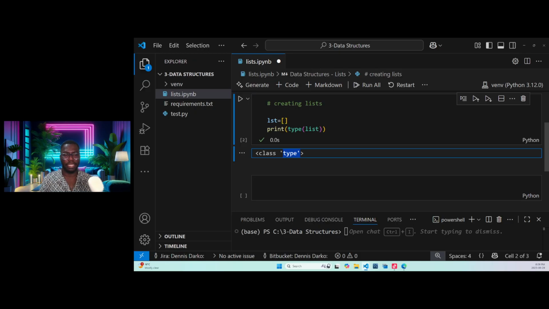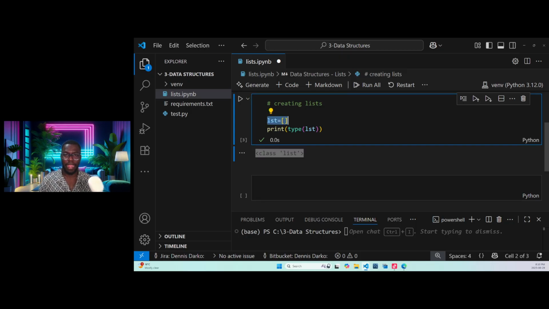Okay. So it's telling us that what? Type. So I need to, oh sorry, I used list instead of lst. I didn't type the right variable name. That's why. So we see the class is what? A list. So it's telling us that this type of list we created here is a list.